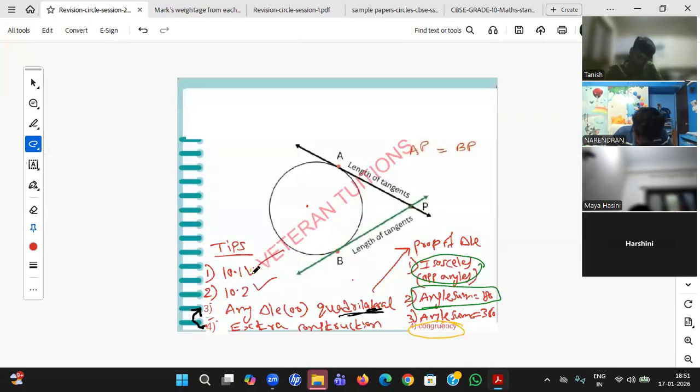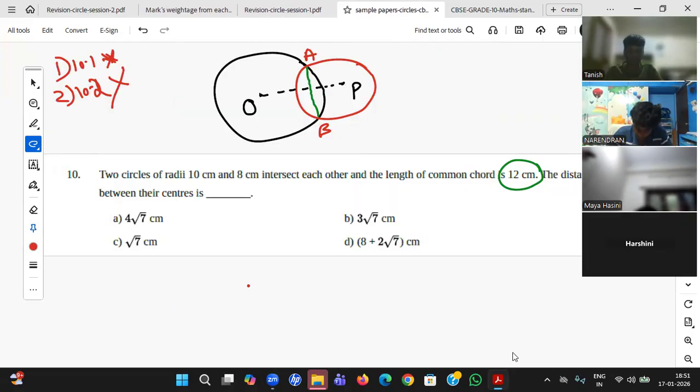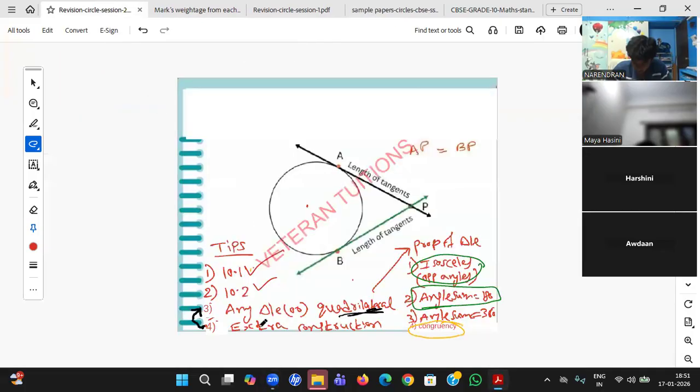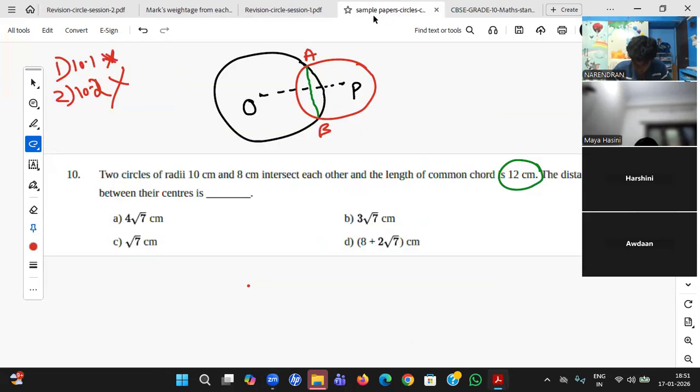Now what do I need to do? I am not able to see any triangle or quadrilateral. Am I able to see anything? I am not able to see anything. What should I do? I should do a construction. Yeah, Tanish? So can we join OA and OP? Yes, I'm doing the same. I need to do extra constructions like drawing the radius, little constructions I need to choose.